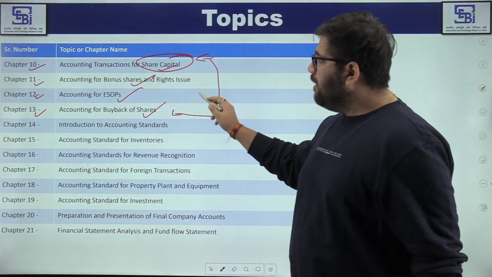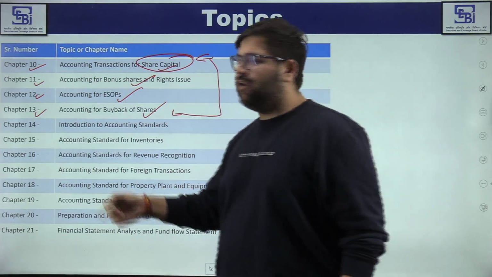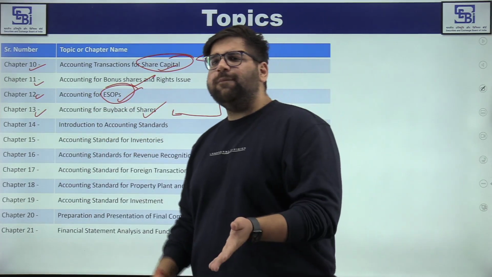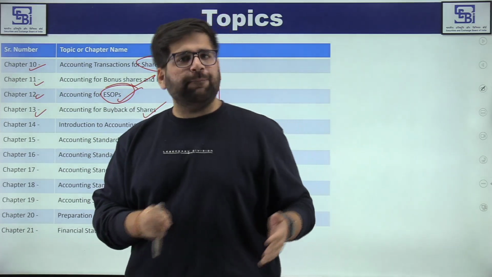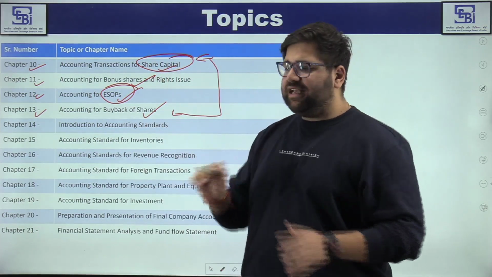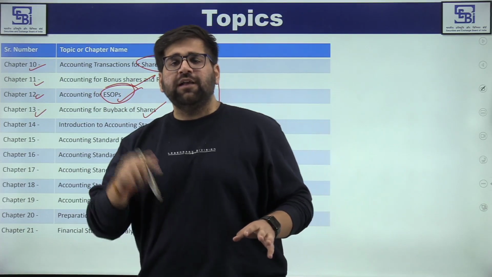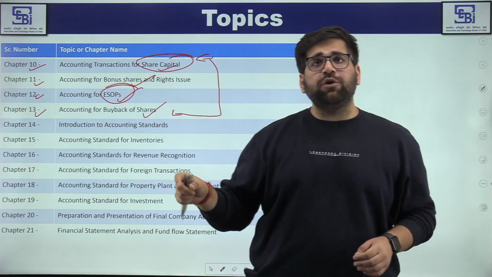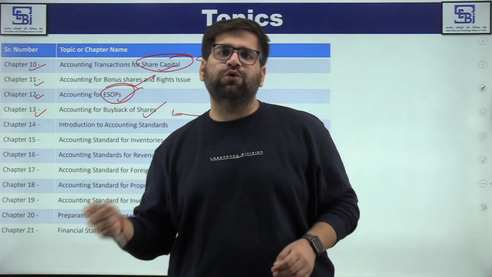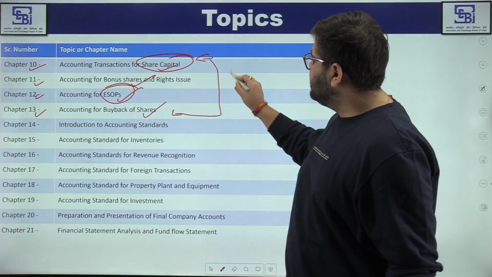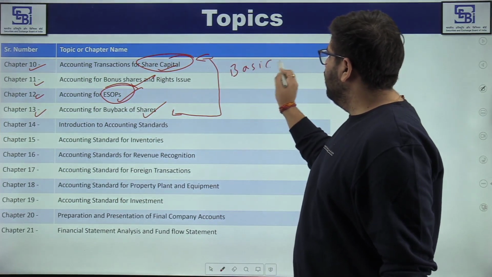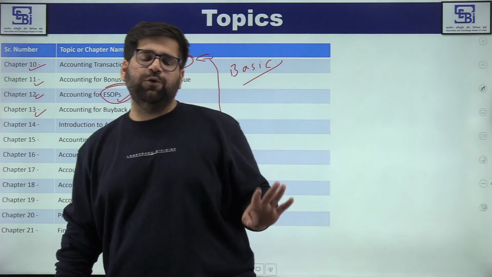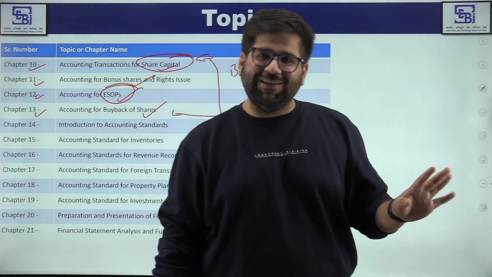Okay, and mind you, my friends, there are different cases. Like in ESOPs, you will understand there are different cases. You can study them in a very basic manner. For example, in phase one, if I am completing 80% of my accounts syllabus till phase one, then I am only left with 20% for phase two, and in that 20%, I just need to practice more and more questions. So just cover the basics. Okay, just cover the basics, my friend. If your basics are clear, then no one can stop you from becoming a good accountant for SEBI Grade A.